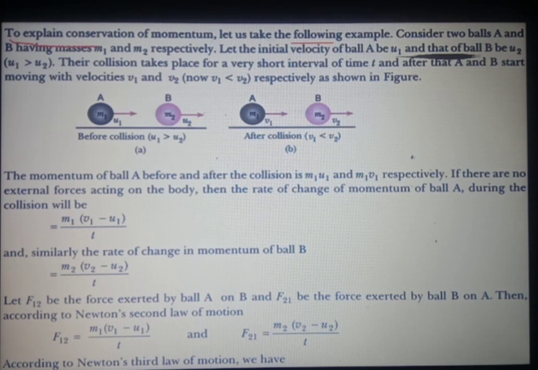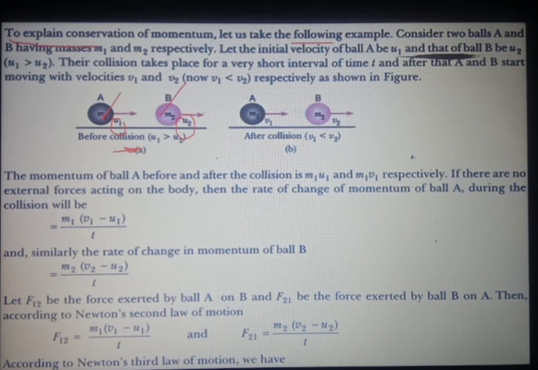Consider two balls, ball A and ball B. Ball A has mass m1, ball B has mass m2, and these two balls are moving in the same direction, but with different velocities, or we can say speeds. Ball A is moving with speed u1, ball B is moving with speed u2.